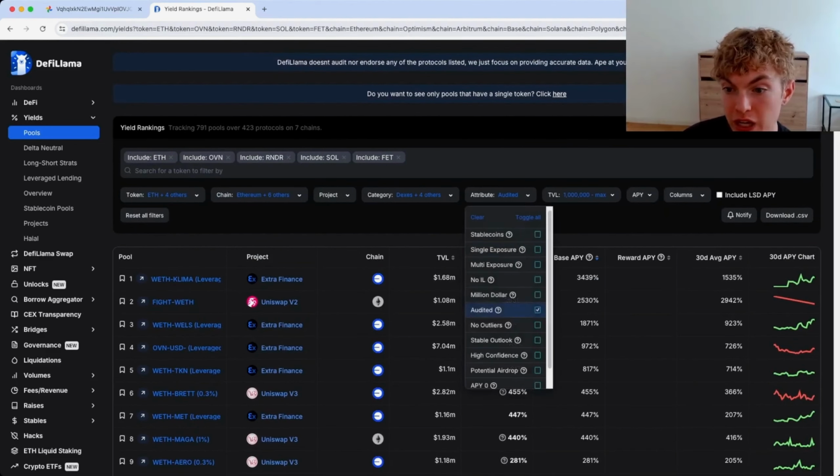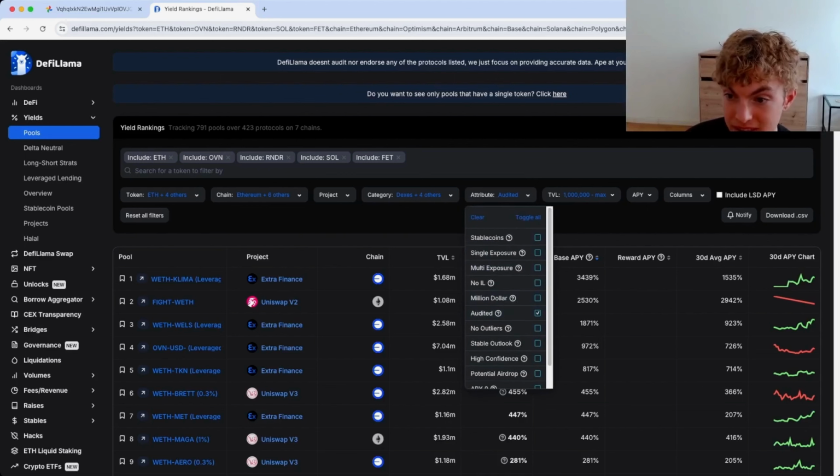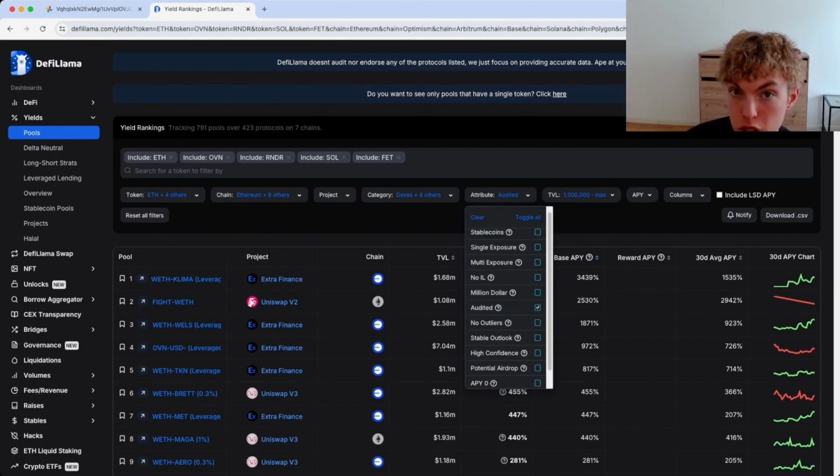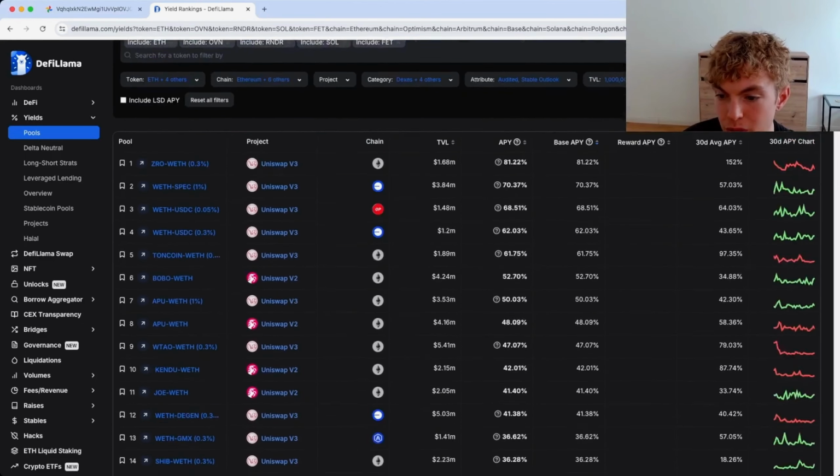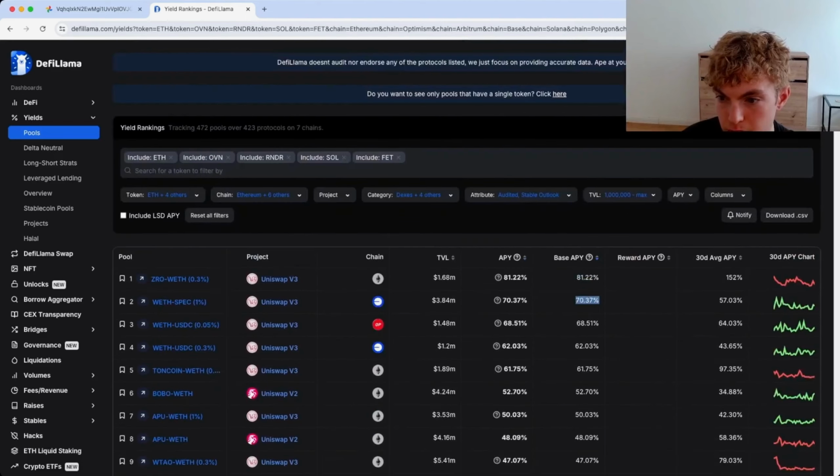So really what I'm doing here is trying to add as many attributes as possible to make them safer in my eyes. But at the same time, I'm not trying to find APYs of like 20, 30%. I'm trying to find some that are much more. And I want to find pools that have good returns with most likely a stable outlook. So I'm also going to try stable outlook. When we do that, we still get some stuff that's closer to 100, but not quite 100%. Well, this one 30-day has a 152%, but the base is 81%.